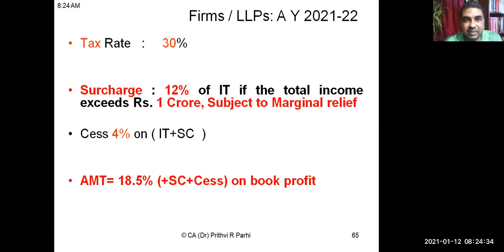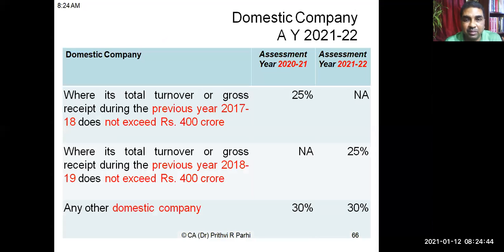For firms, tax rate is 30%, surcharge is 12% if the total income exceeds 1 crore. Cess is 4%, AMT is 18.5% applicable. For a domestic company, if you talk about assessment year 2021, two rates are there. One rate is 25%, the other one is 30%. Where is 25% applicable?